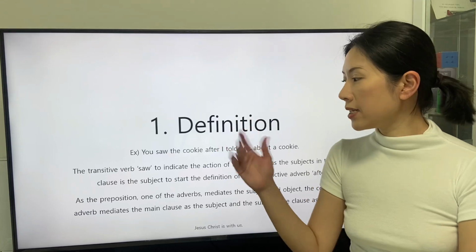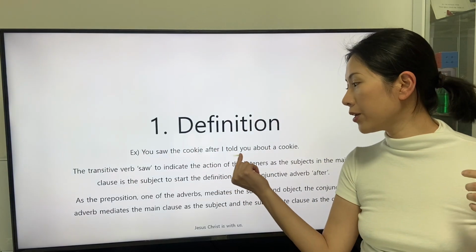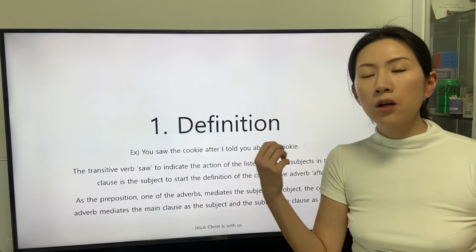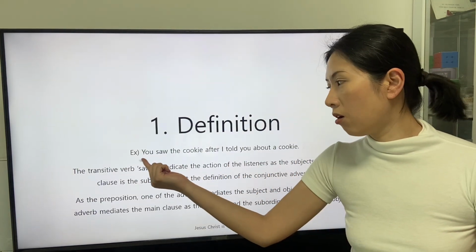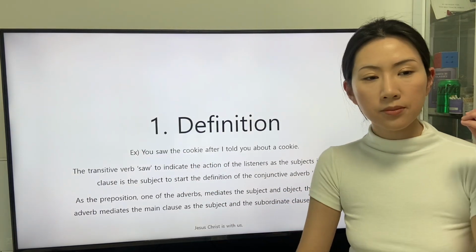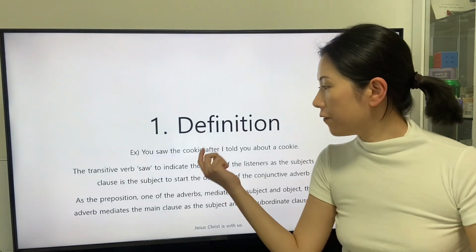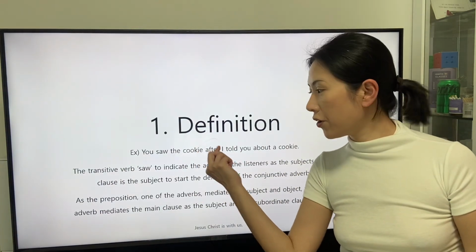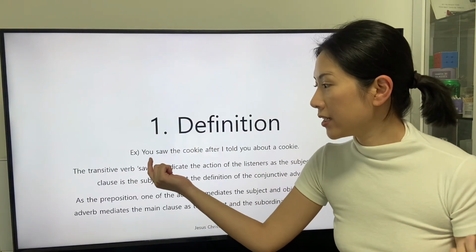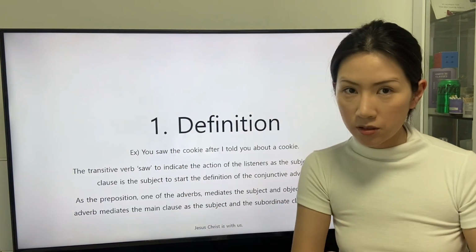We can see that the subordinate clause is this: after I told you about a cookie. We can also see that the main clause is this: you saw the cookie. The subject of the conjunctive adverb after is indicated by the transitive verb saw in the main clause.